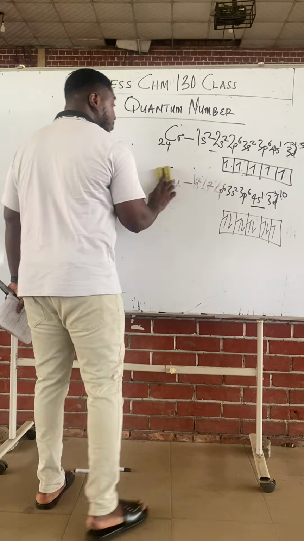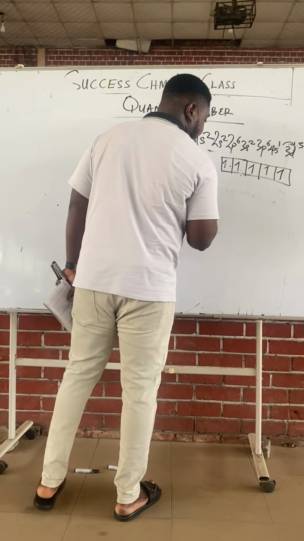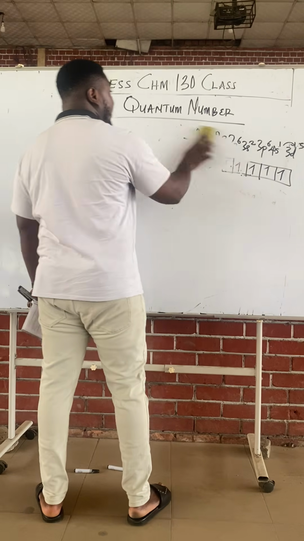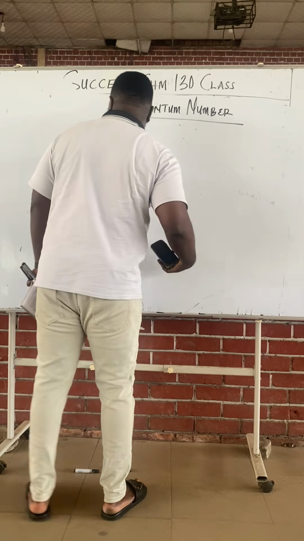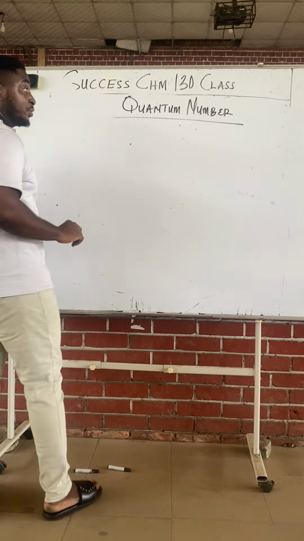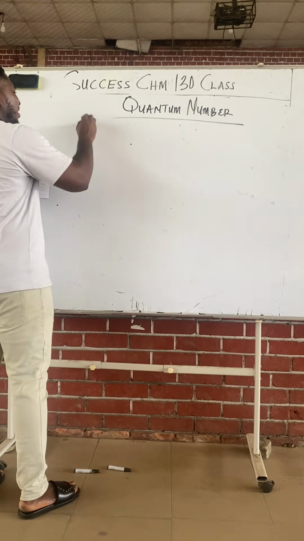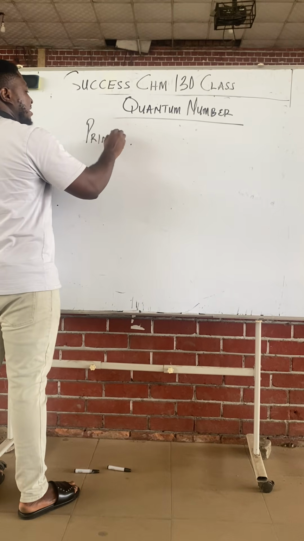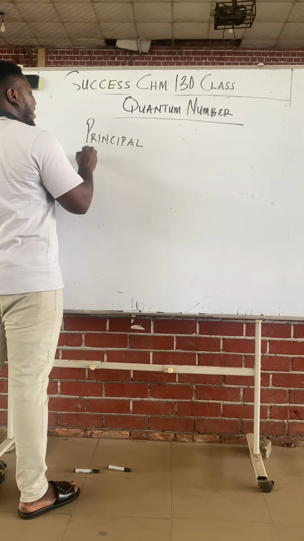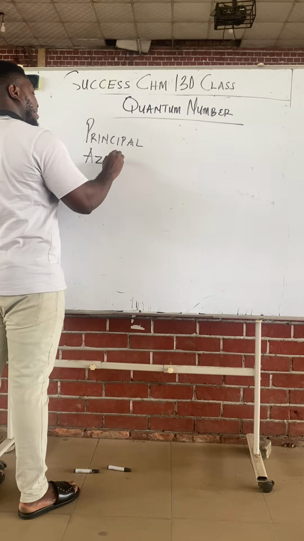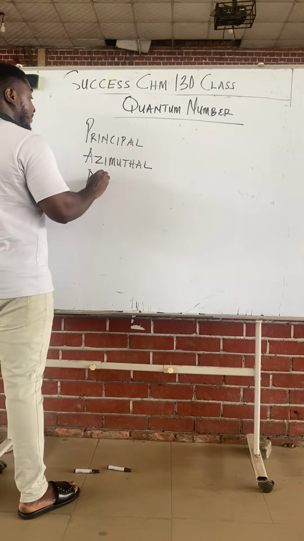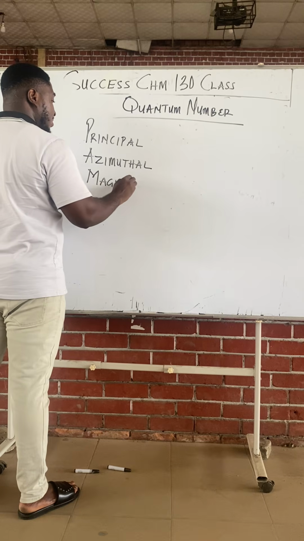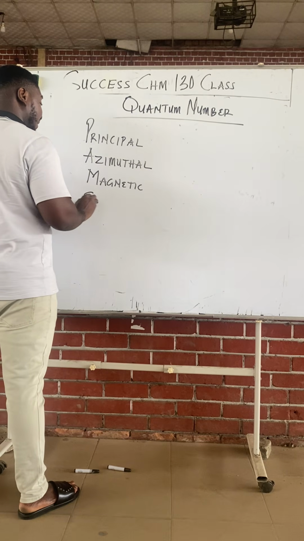We have the principal quantum number, the azimuthal quantum number, the magnetic quantum number, and the spin quantum number.